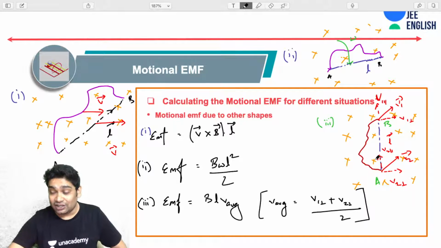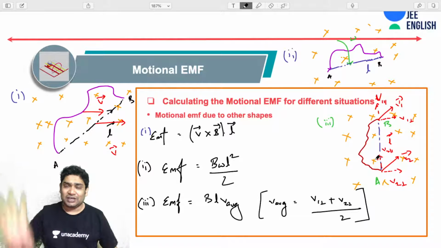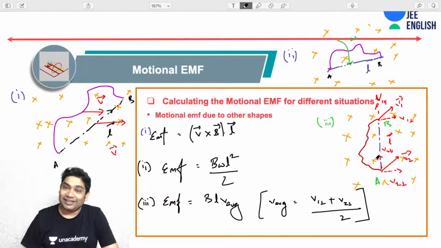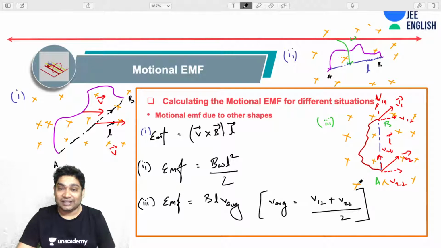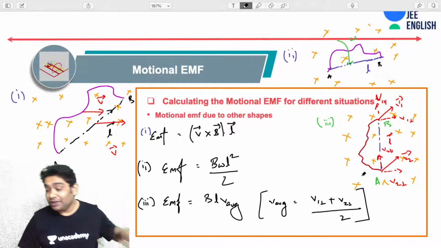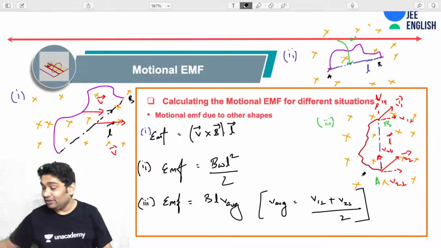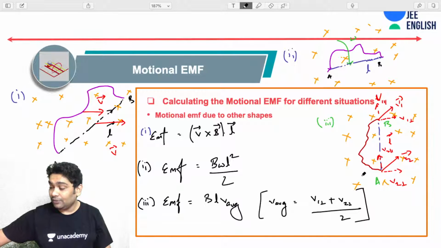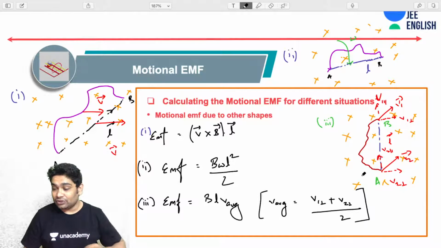This is the most general situation that I can give you: a randomly shaped wire, one end moving with V1 vector, another end moving with V2 vector. This is the trick that you can use and calculate the EMF across its ends immediately. I hope everybody followed this. If you have any doubt about this, let me know. These are the shortcuts that you can use.